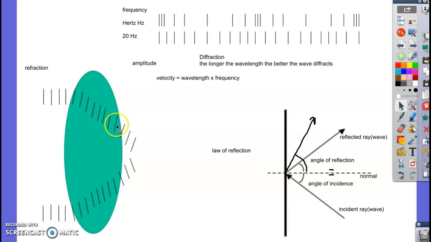But once it gets down here, this time the top of the ray is going to hit the air first and speed up, which makes it turn even more, and so it tilts more at an angle here. Same thing happens at the bottom, just in reverse. This time the top hits it and slows down, the bottom speeds up, and so it makes it bend. And when you get here, the bottom speeds up again, and it bends again.